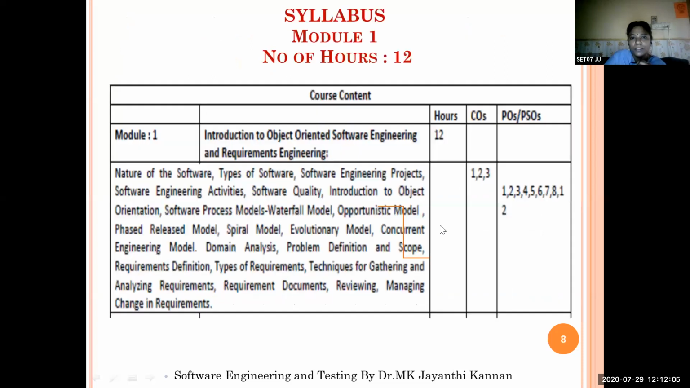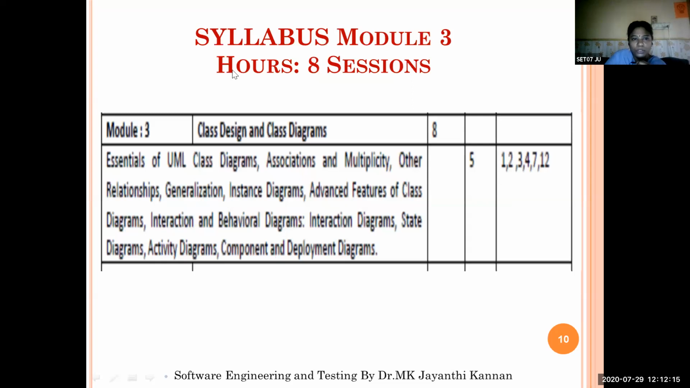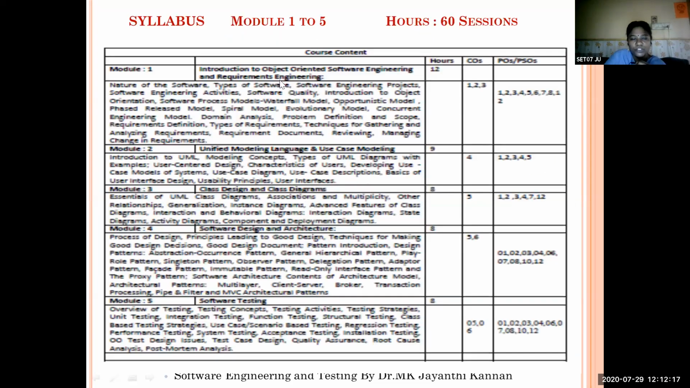And if you take the syllabus, in our syllabus we have 5 modules, as I already said. The first module is introduction to object-oriented software engineering and software requirements engineering. Second module is unified modeling language and use case modeling. Third one is use case design and class diagrams. Fourth one, software design and architecture. Fifth one, software testing. For module 1, you will be given 12 hours of time.